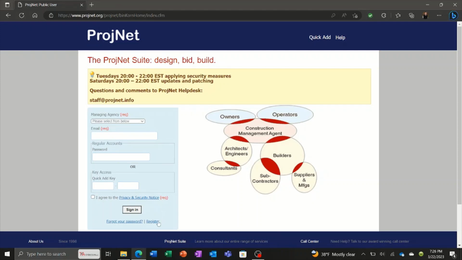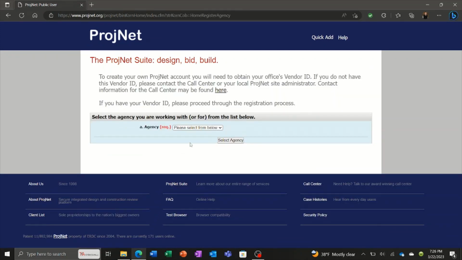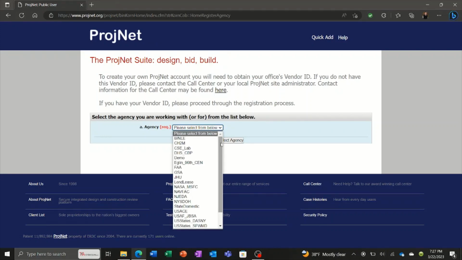And so down here at the bottom is the register button. When you click that, the first thing you have is the agency that you are going to be working with. Just a reminder that you need to complete a different registration for each agency that you're going to work with. And so here's the list of the current subscribers, all these abbreviations.